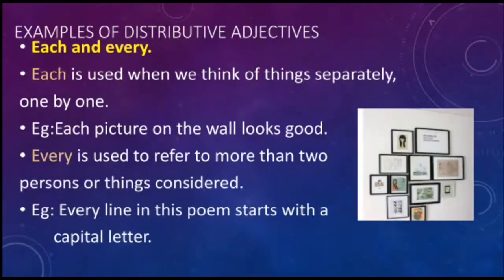So every talks about all the lines in the poem that they begin with a capital letter, where we look at each and every line.